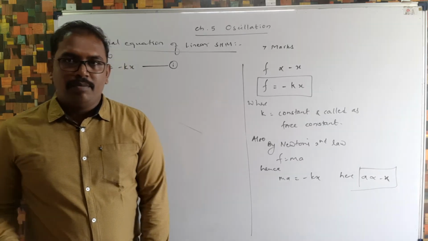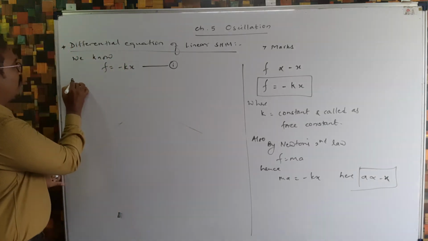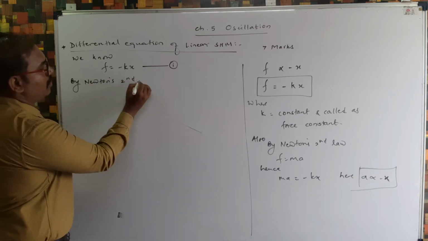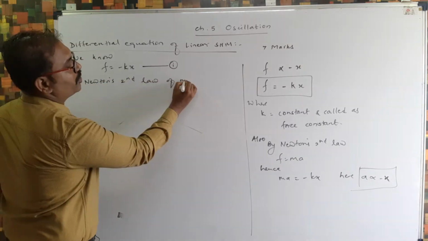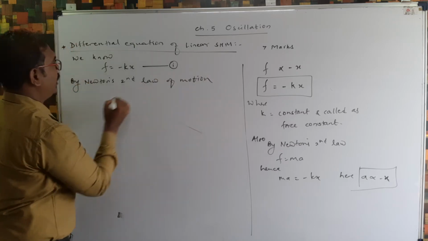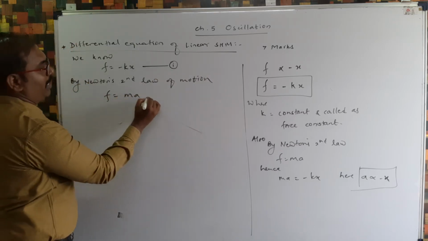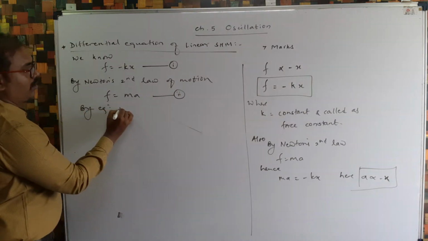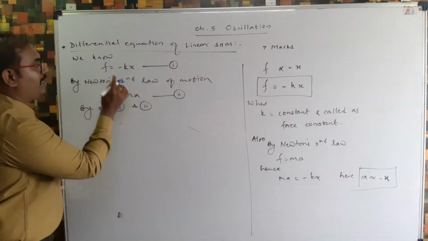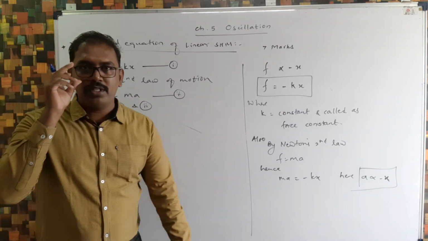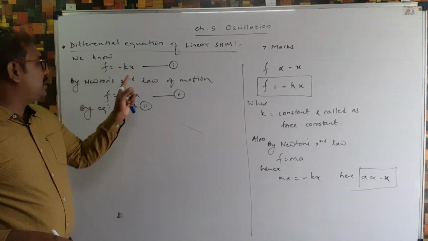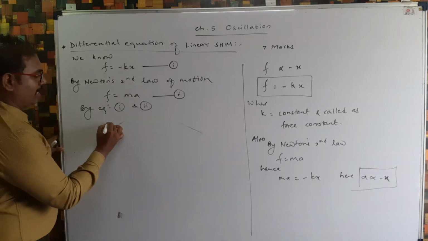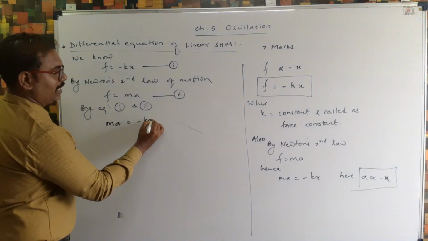Then after that, by Newton's second law of motion, I can write F is equal to ma, equation number 2. So by 1 and 2, the one side of both equations is common, so we can write minus kx is equal to ma, or ma is equal to minus kx.